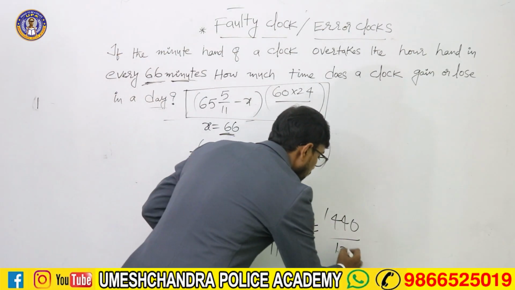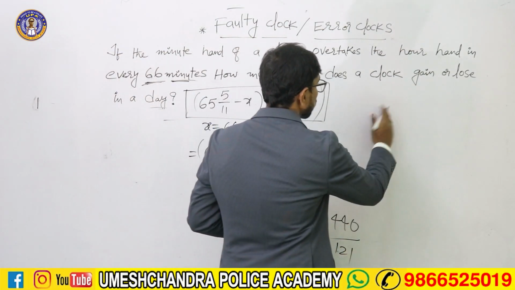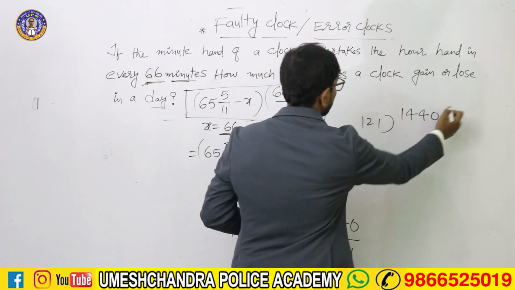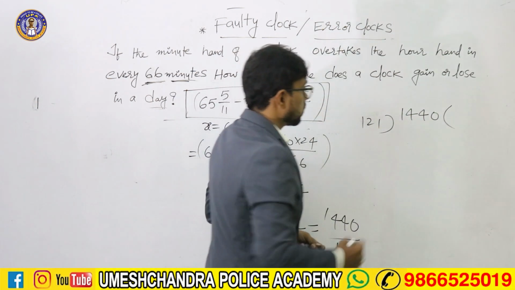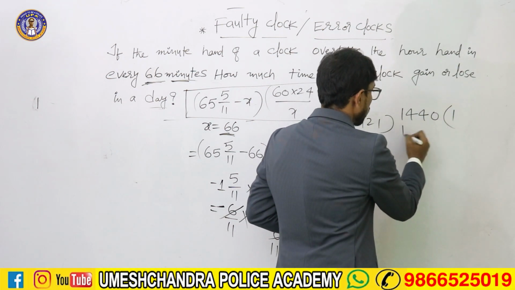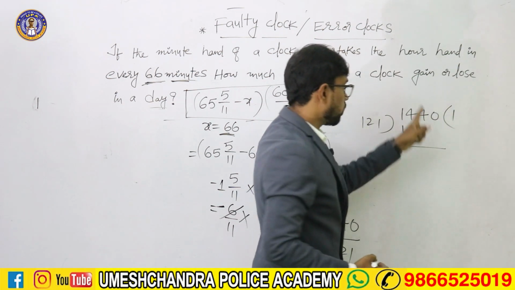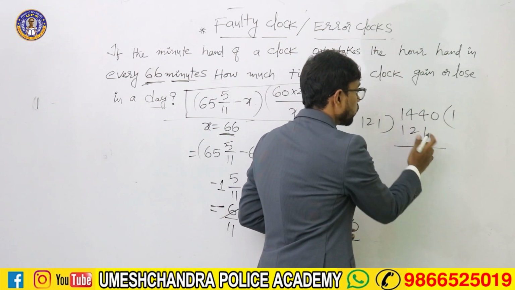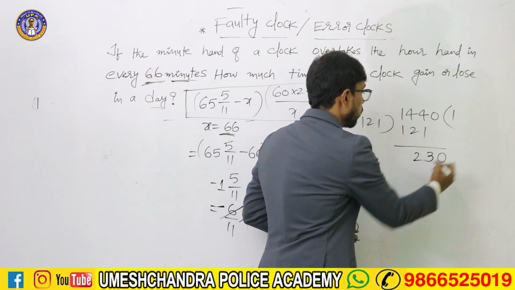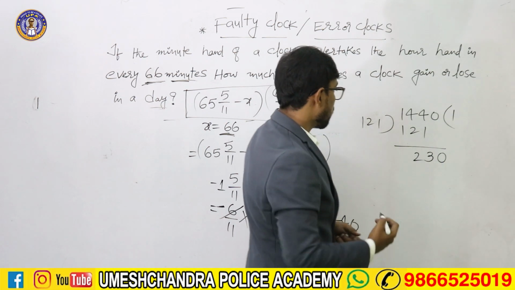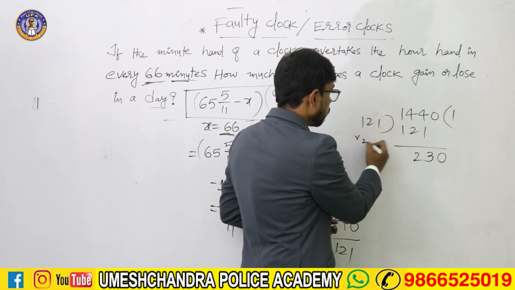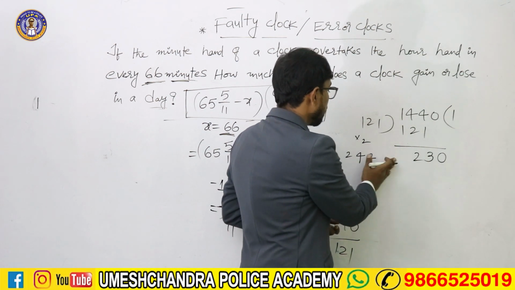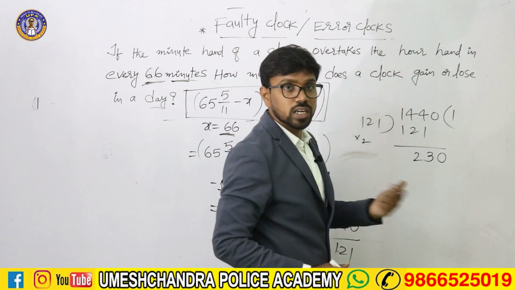So 11 square is 121. So 1440 by 121. So 121 ones are 121. So what is the remaining value? 4 minus 1 is 3. 4 minus 2 is 2. So 0. So 121 twos are 242, and it is the highest value of 230.